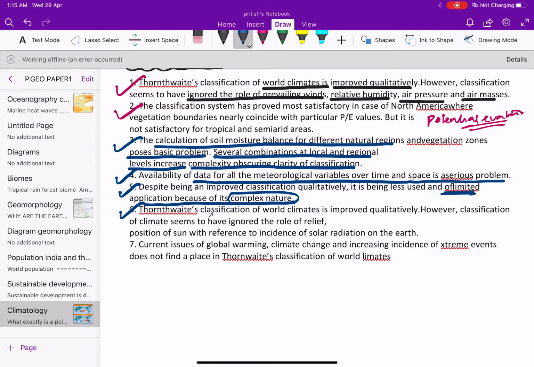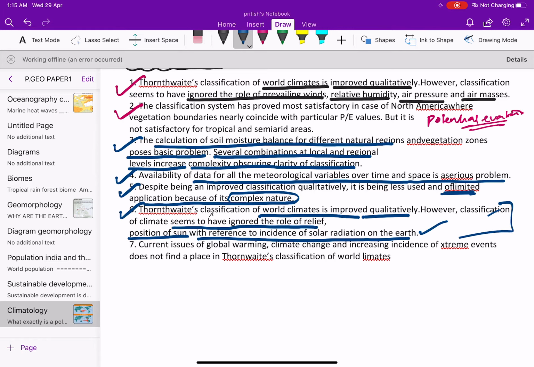Next, the Thornthwaite's classification of the world climate is improved qualitatively. However, classification of climate seems to have ignored the role of relief. Again, one of the major problems: the position of the sun with reference to the incidence of the solar radiation of the earth. This is mainly an important point. What this point is trying to say is that they did not take into account the world climate.